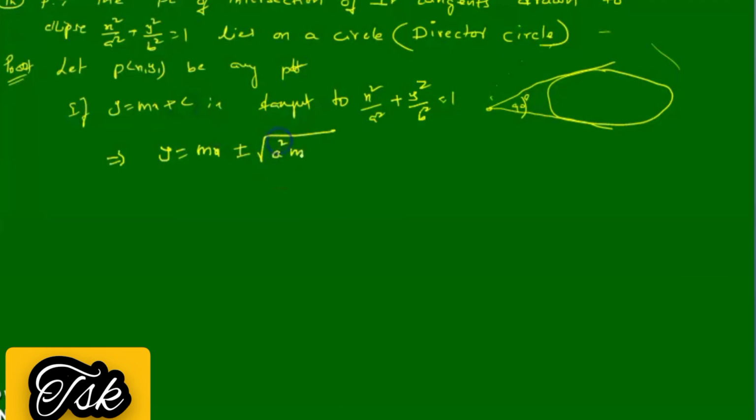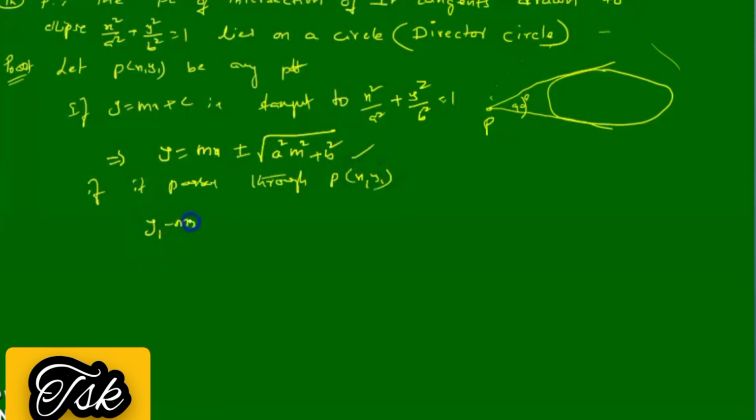So there are tangents drawn to this. If it passes through x1, y1, if you consider this as P, this is the pair of tangents. If it passes through P, then this is the tangent: y1 minus mx1 is equal to plus or minus root of a square m square plus b square.